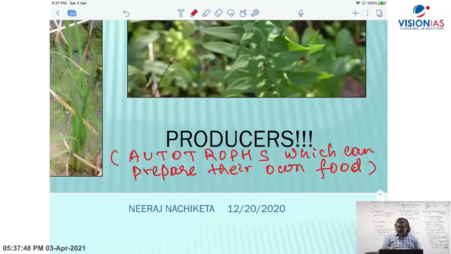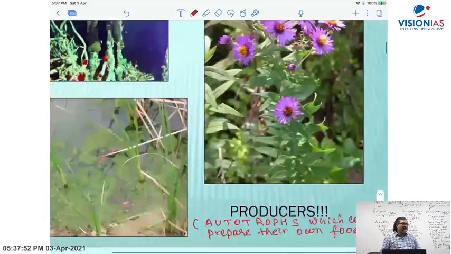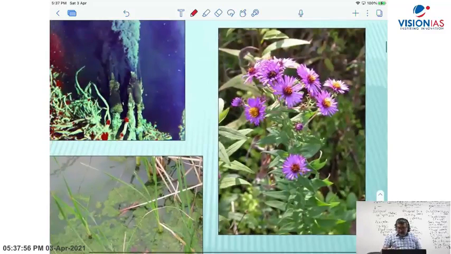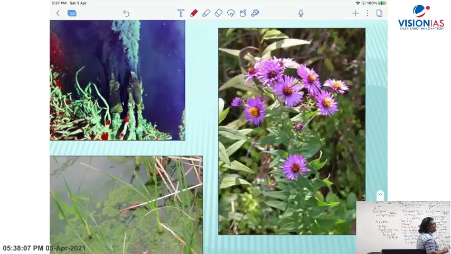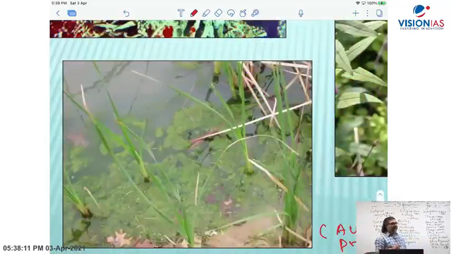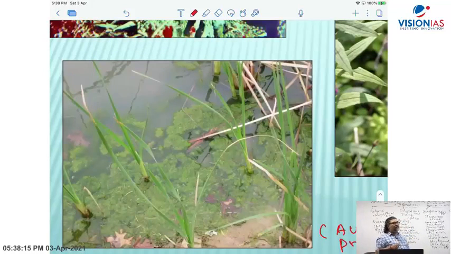What are the examples here? Let's say flowering plants, then grasses and all this. But you will also find certain types of bacteria which are not photosynthetic, but are capable of synthesizing their own food through chemical means.